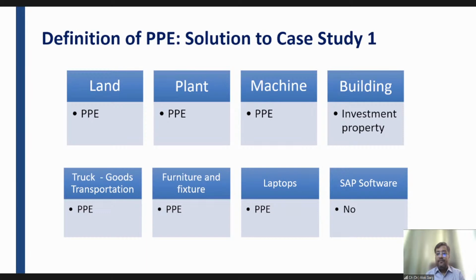Yes, Girish. Building is Ind AS 40 investment property. Manini is asking, sir, manpower is also used for production and tangible. Then it is under Ind AS 16. So Manini, first of all, please tell me whether manpower will be recognized as a PPE, whether manpower will be measured in the balance sheet.